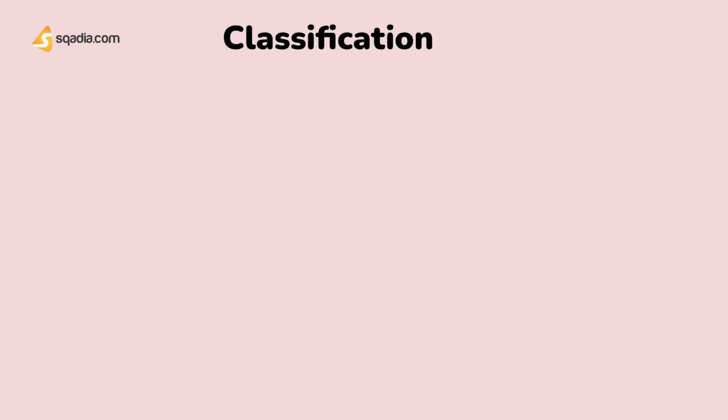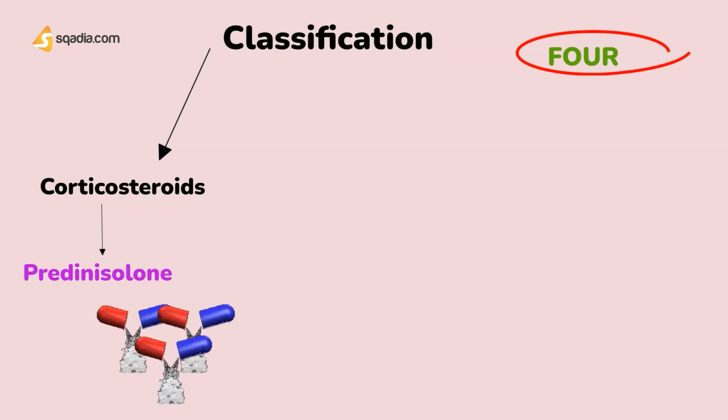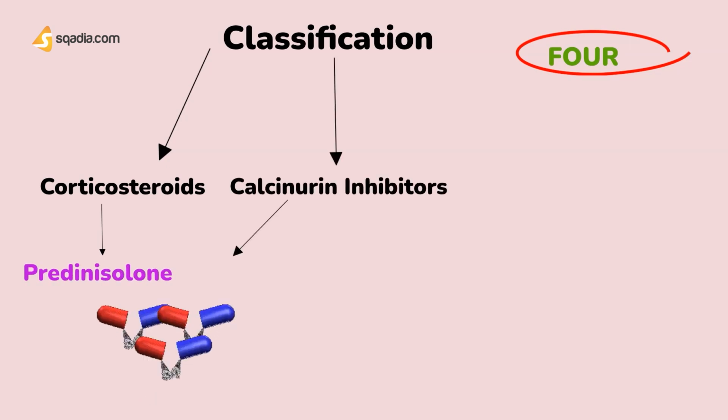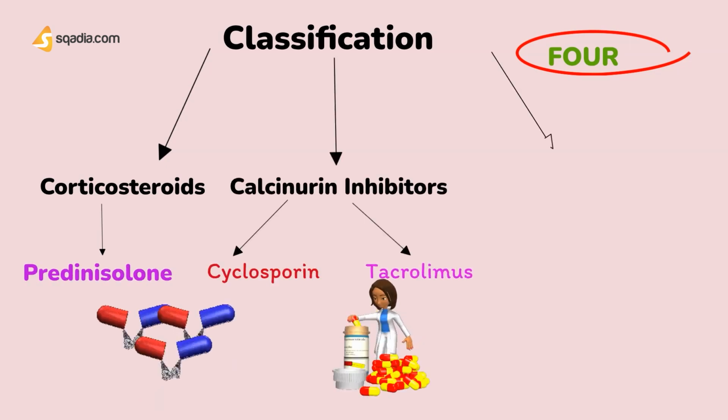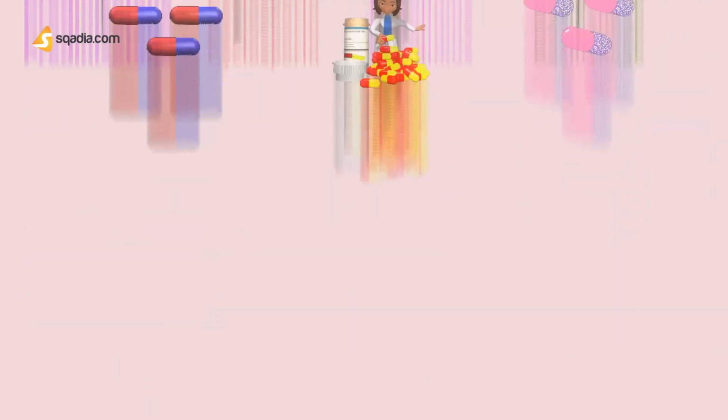After knowing the definition of immunosuppressant, now we have to know the classification of immunosuppressive drugs. Basically, they are divided into four major types. First is called corticosteroids, which include prednisone. Then the calcineurin inhibitors, which include cyclosporine and tacrolimus. And then the third division is monoclonal antibodies, which include basiliximab. The fourth subdivision includes anti-proliferative agents, which include mycophenolate mofetil and azathioprine.